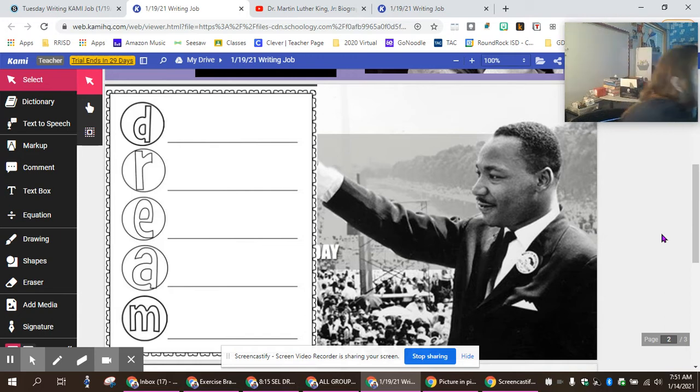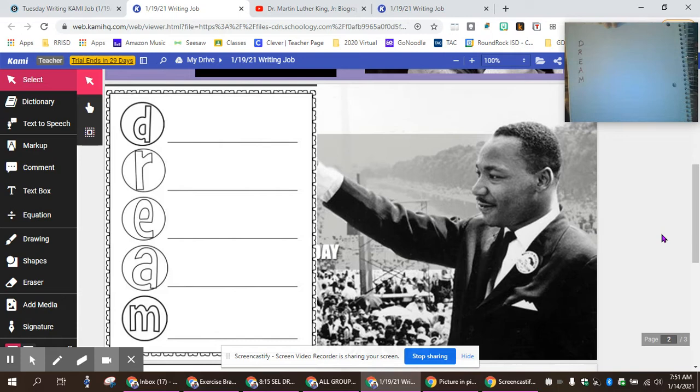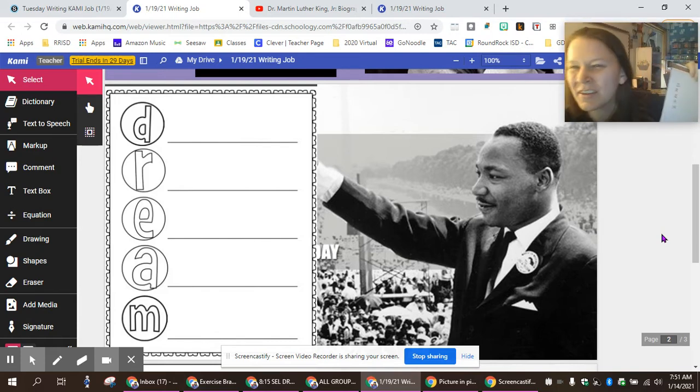And I could put my letters going down and copy it from the screen. D, R, E, A, M. Okay. And I'm using marker so you can see it, but I would use pencil if I was truly making this poem so that I could fix it. Then you can trace it in marker if you want to.